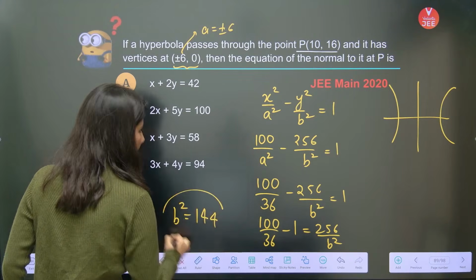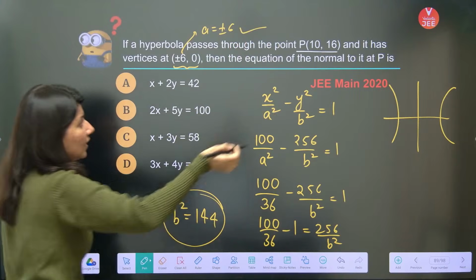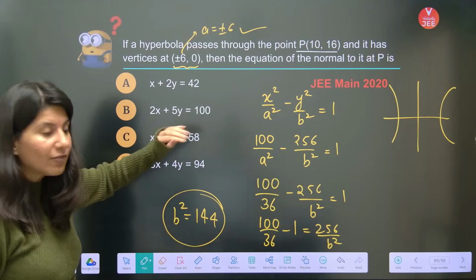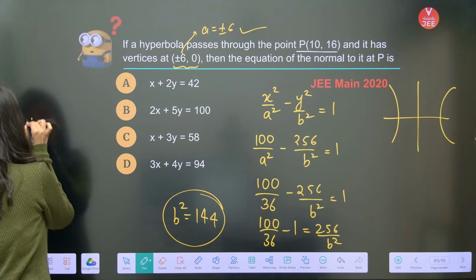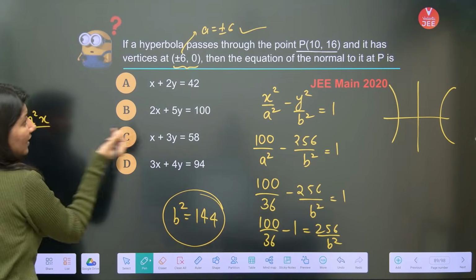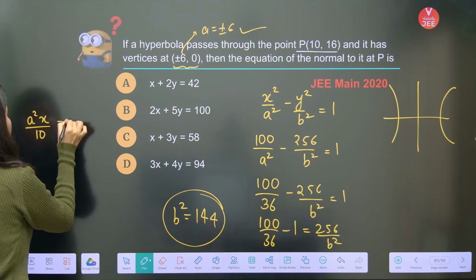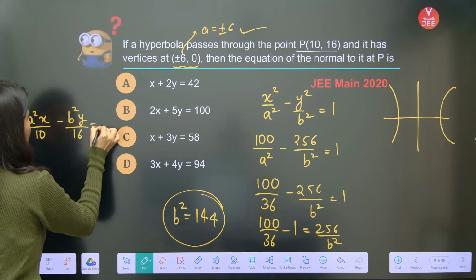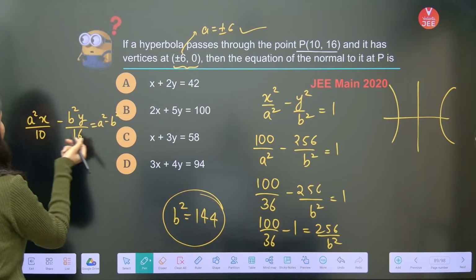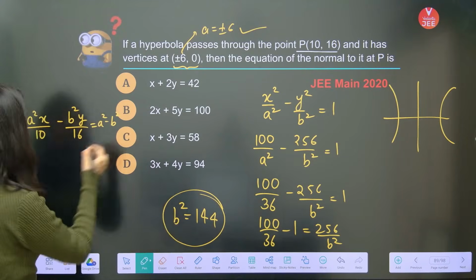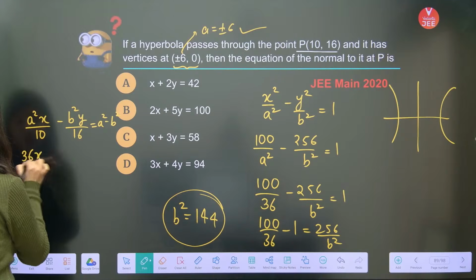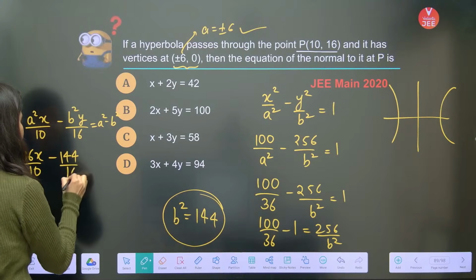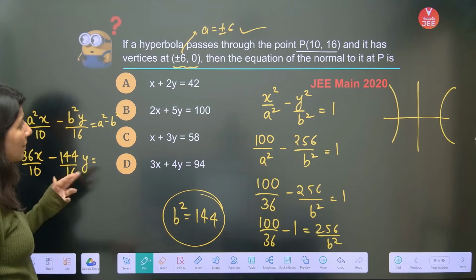Now you have got b square, you already had your a. Equation of normal, a direct formula based question. JEE Main 2020, direct formula based question. So it is going to be a square x upon x1, what is x1? 10. Minus b square y upon y1, what is y1? 16, is equal to a square minus b square. Correct? This is the equation. Now a square is what? 36. So 36x upon 10 minus, what is b square? 144 by 16y is equal to a square minus b square.